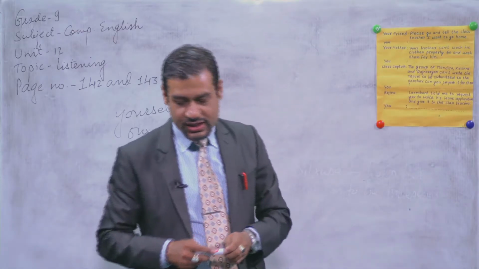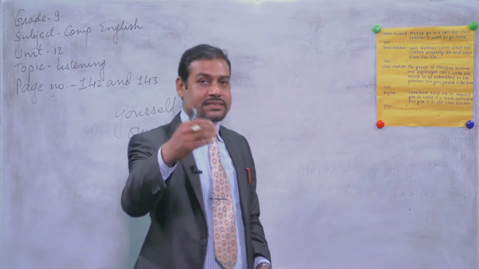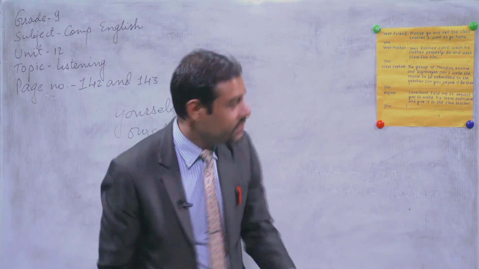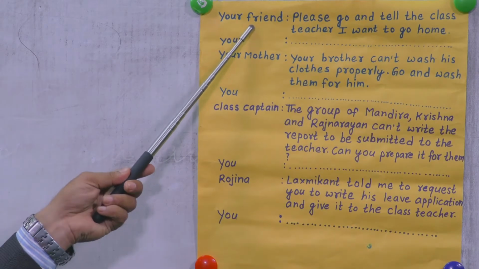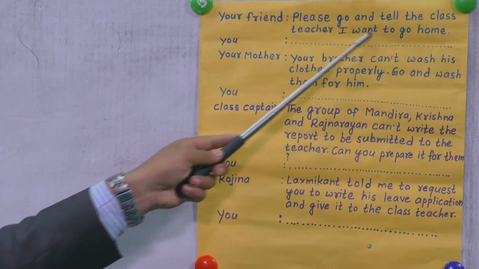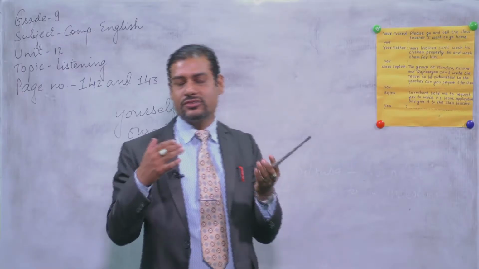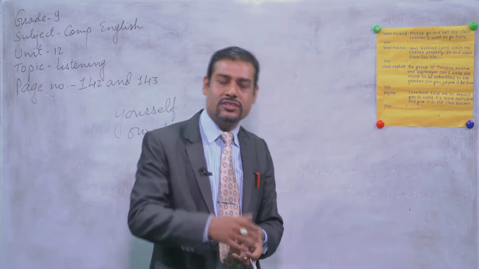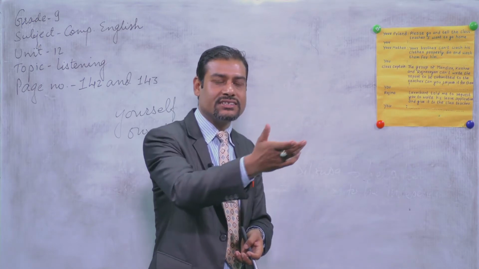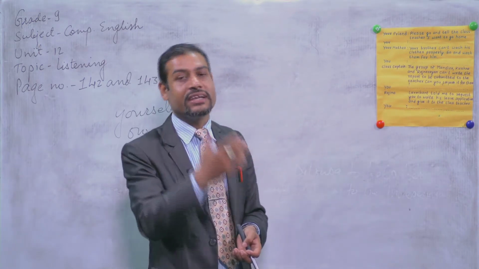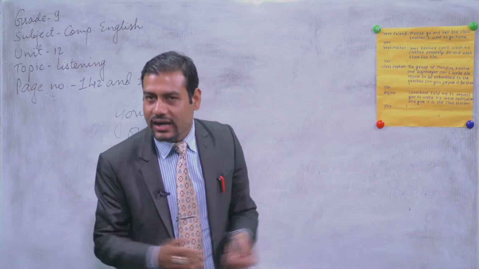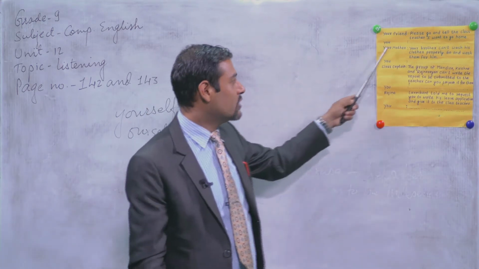Okay, dear students, so are you ready? So please be ready to write in your exercise book. So the first question given here is, let's see, your friend says to you, please go and tell the class teacher, I want to go home. It means that you are also in the classroom and your friend is also in the classroom, and your friend wants you to go to your class teacher and get the permission for him or her to go home. So at that time, what will be your answer?